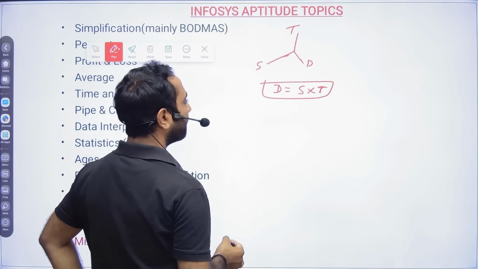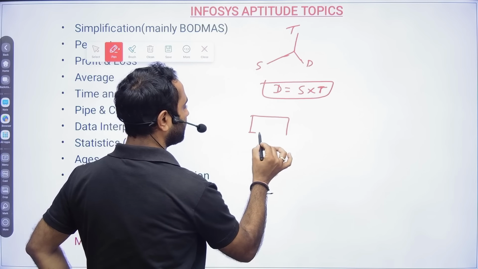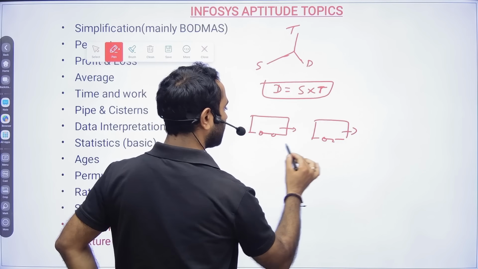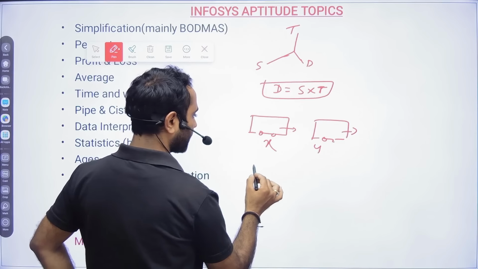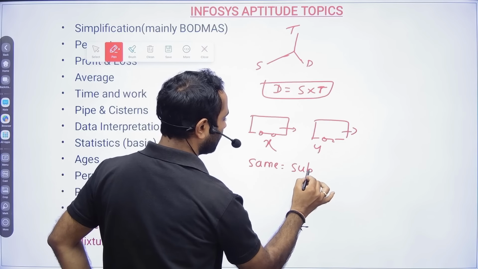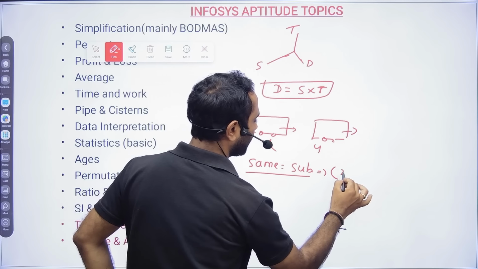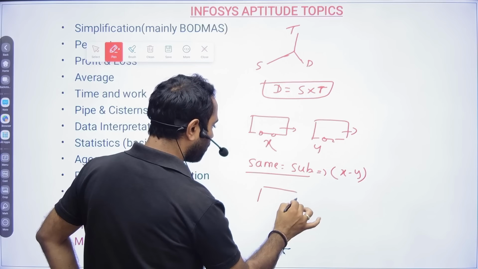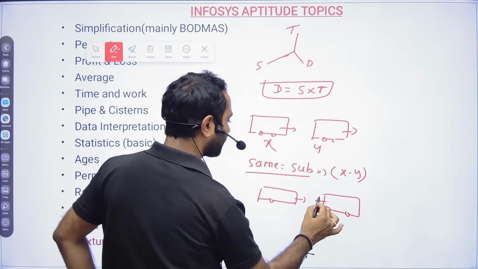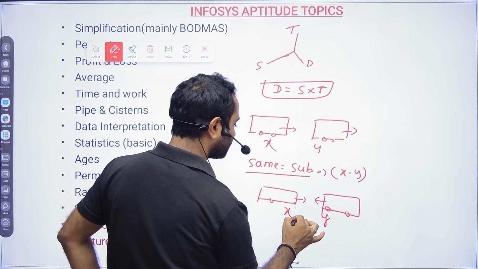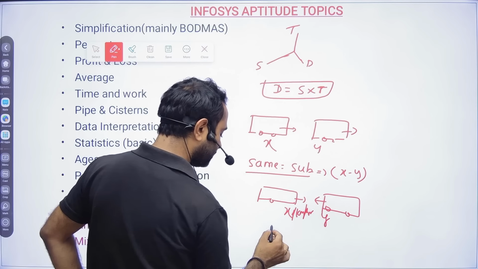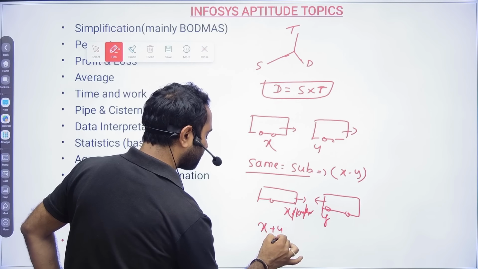Okay, and in problems of trains, if two trains are moving in the same direction, suppose their speeds are x and y, so S for same and S for subtract, so the relative speed will become x minus y. If they are moving in the opposite direction, okay, x and y kilometer per hour, then the relative speed will be x plus y kilometer per hour.